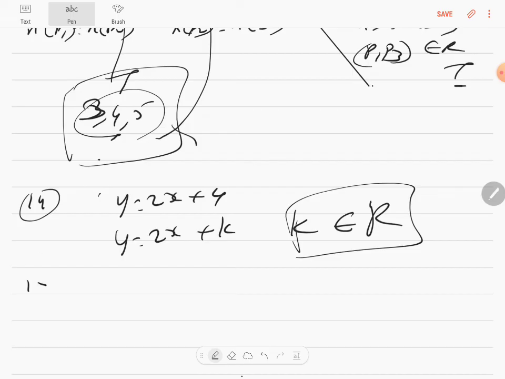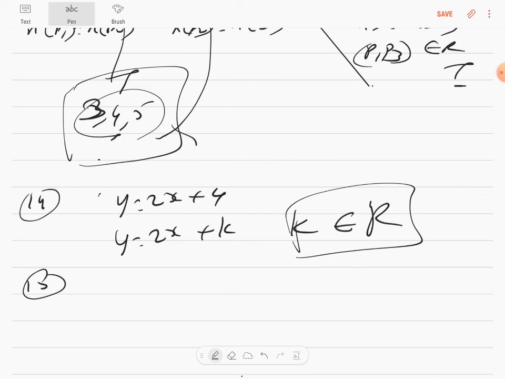Let's go to the 15th question. They themselves have given 1, 2, 3, 4. And they're asking, can you check if it's reflexive? You have 1, 1, 2, 2, 3, 3 and 4, 4. Therefore, it's reflexive. You have a 1, 2. You don't have a 2, 1. Therefore, it's not symmetric. Is it transitive?